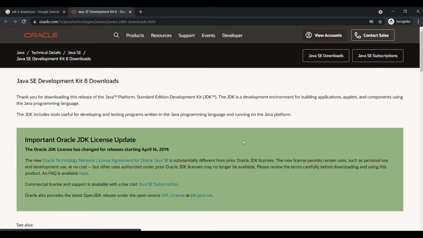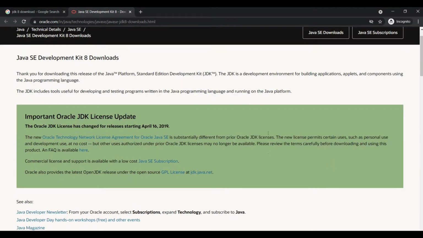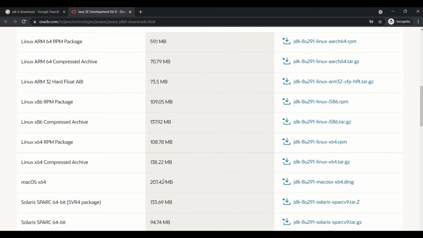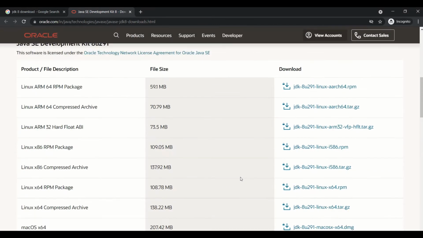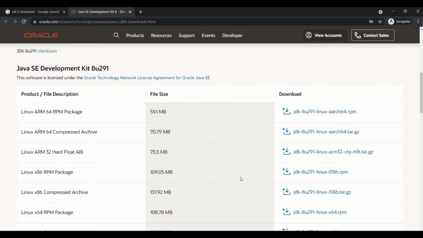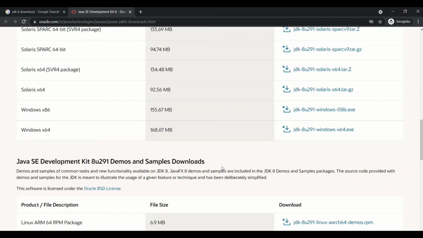As you can see, we are on the oracle.com page. Look for the 64-bit Windows operating system setup. So here is the one, Java SE Development Kit, and this is the 64-bit Windows operating system setup exe file.